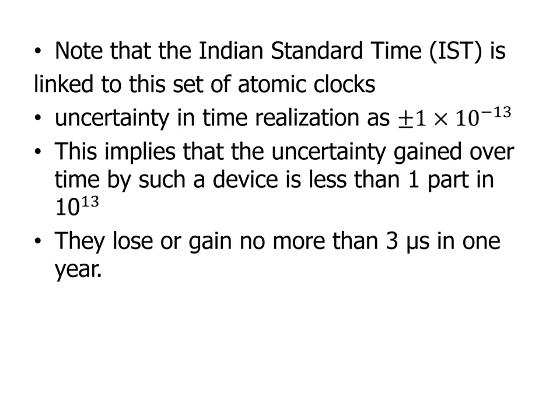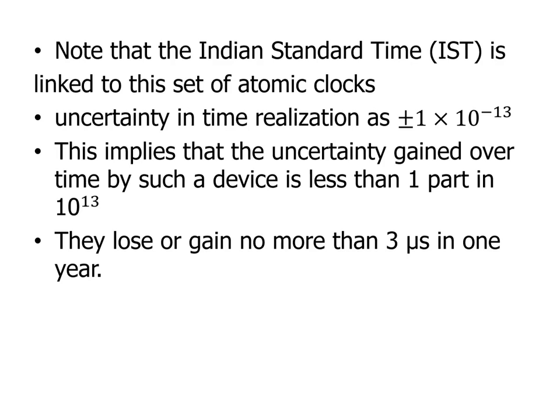Indian Standard Time IST is linked to a set of atomic clocks. Uncertainty in time realization is plus or minus 1 into 10 power minus 13. This implies that the uncertainty gained over by such a device is less than 1 part in 10 power 13.